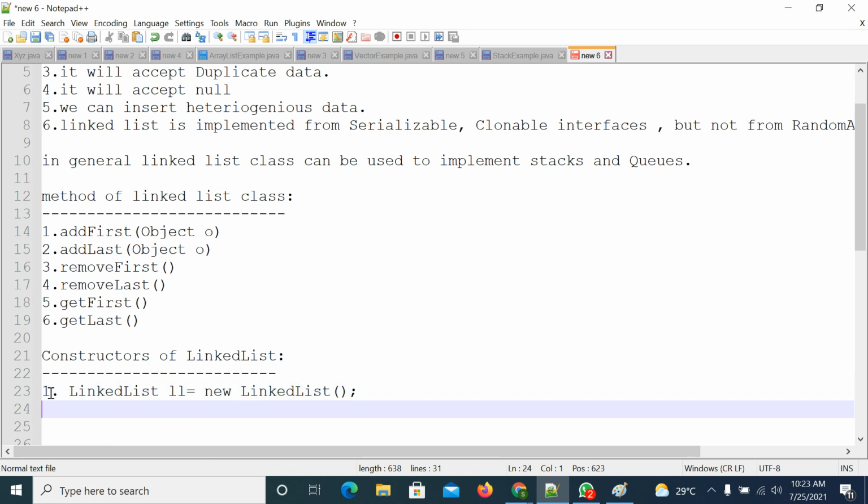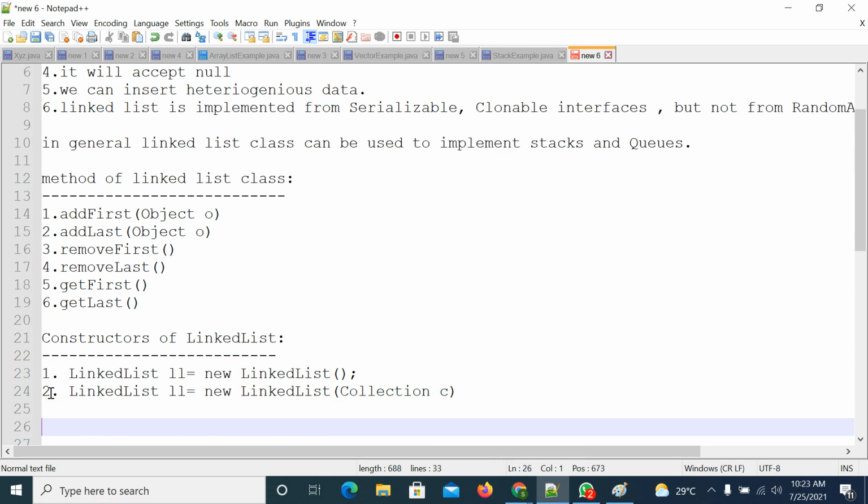This is the first way. The second way is LinkedList sum ll equal to new LinkedList by passing an existing collection object. That means one collection object is already there with those elements. If you want to create a linked list with that, you can use this constructor, Collection c. So these are the two constructors.